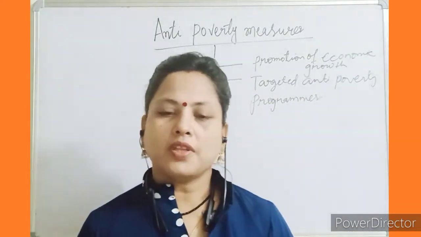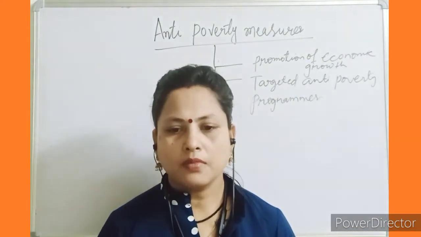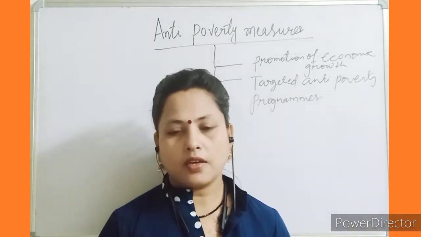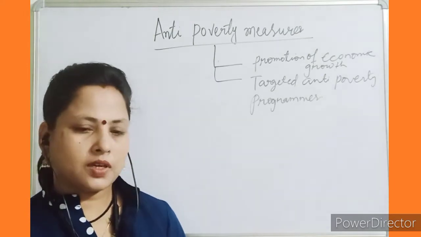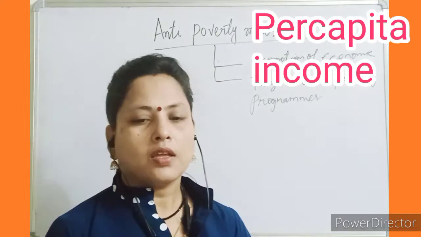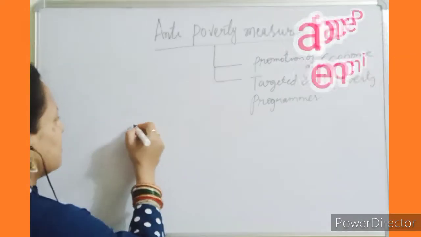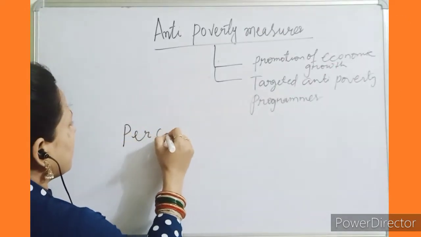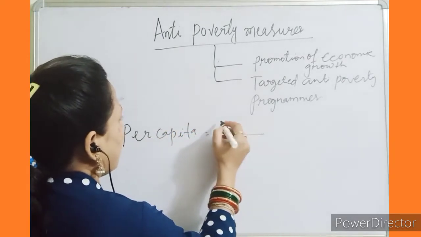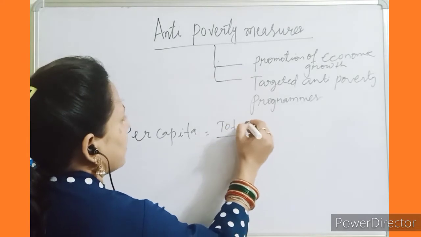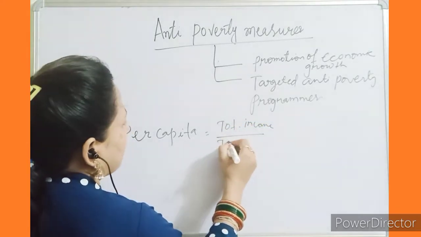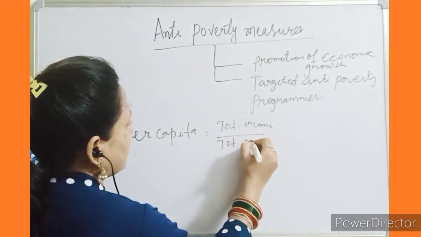So children, you know that over a period of 30 years lasting up to the early 80s, there was little per capita income growth and not much reduction in poverty. That means the per capita income, how to calculate the per capita income? Remember, the per capita income could be calculated by dividing the total income of a place or of a country by the population.